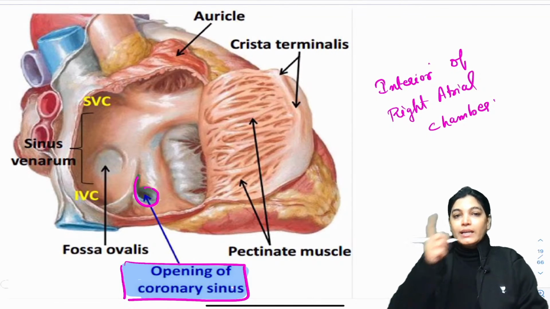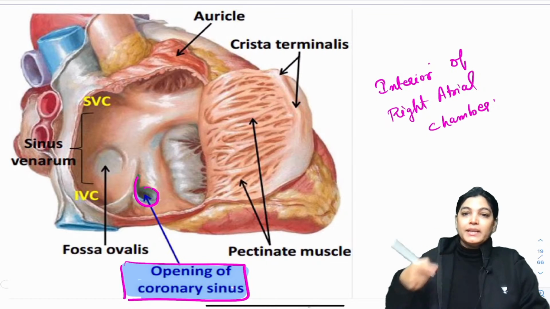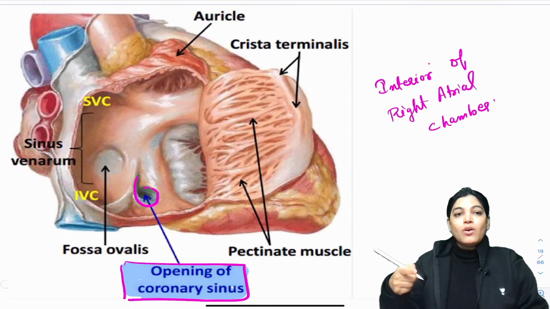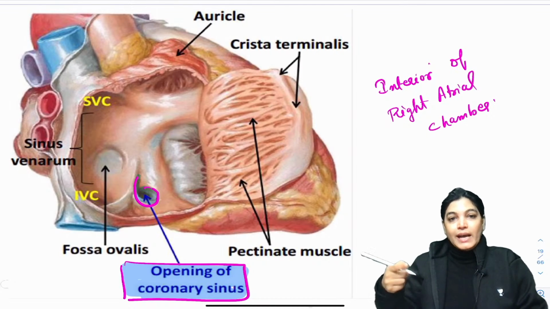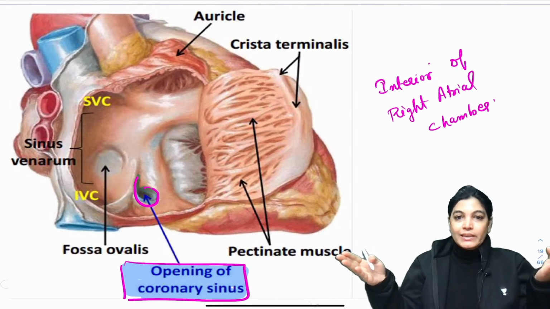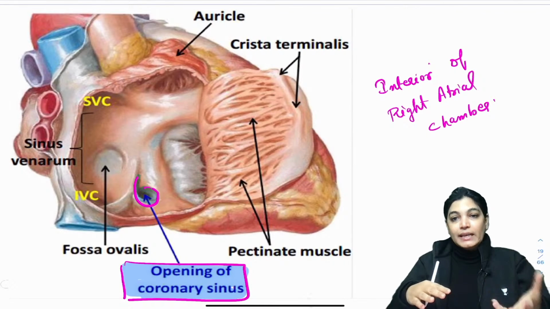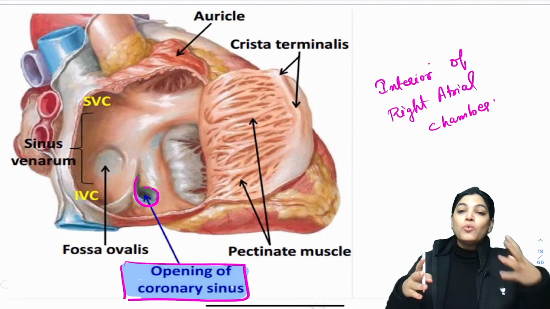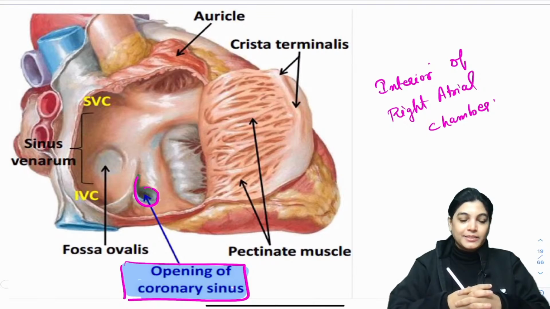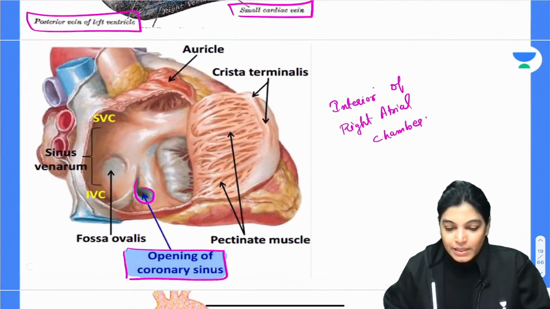A vertical cut is made along the line connecting the superior vena cava and inferior vena cava openings of the right atrium, and then the flap is retracted. When the flap is retracted, the interior of the right atrial chamber is seen and the opening of the coronary sinus is highlighted. So it is clear.